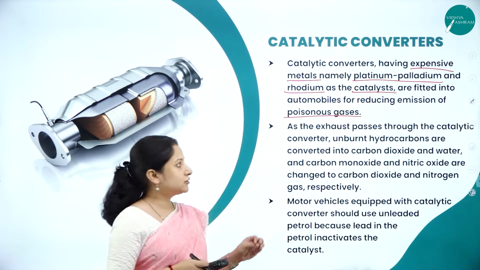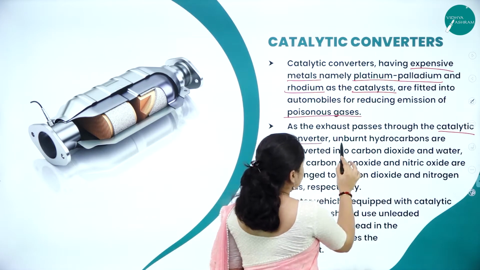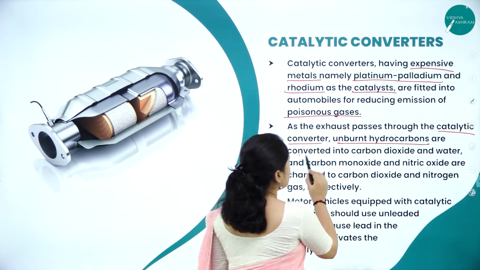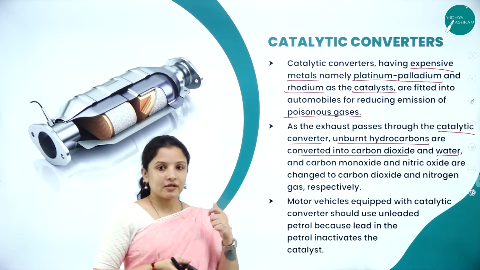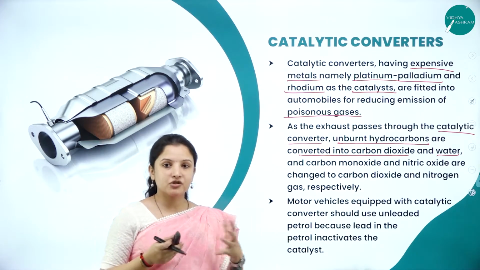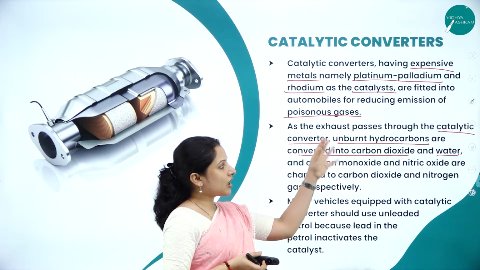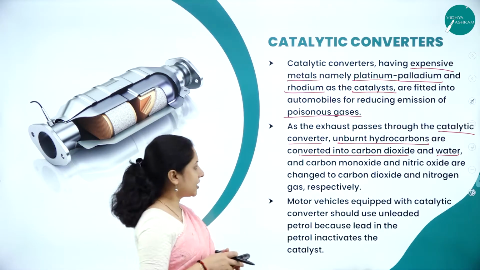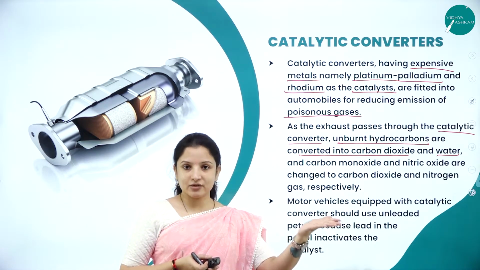As the exhaust passes through the catalytic converter, the unburned hydrocarbons that are there will be converted into carbon dioxide and water. We all know that when the engine is running, petrol or diesel combustion takes place, right? So whatever unburned hydrocarbons are there will be converted into carbon dioxide and water, so that hydrocarbons don't get directly released into the atmosphere.